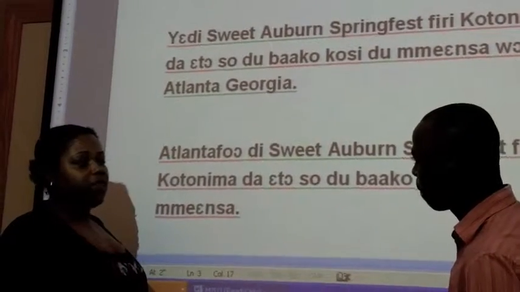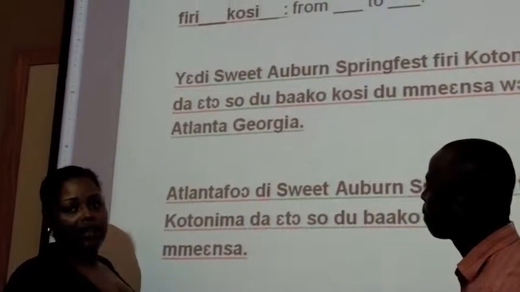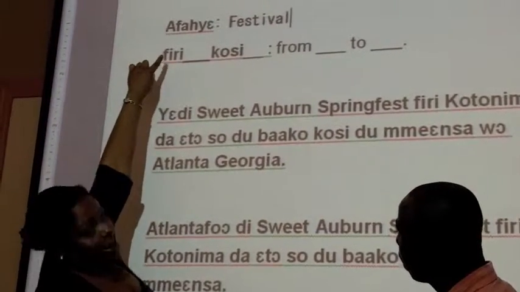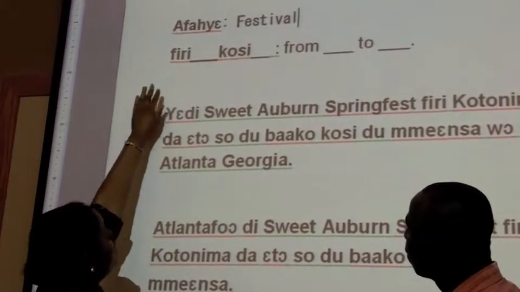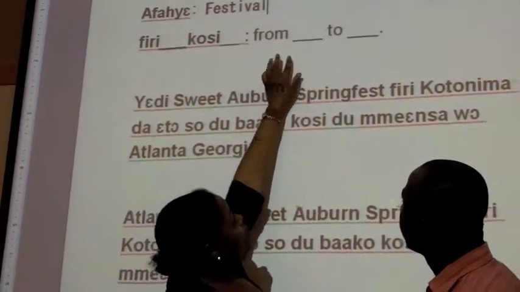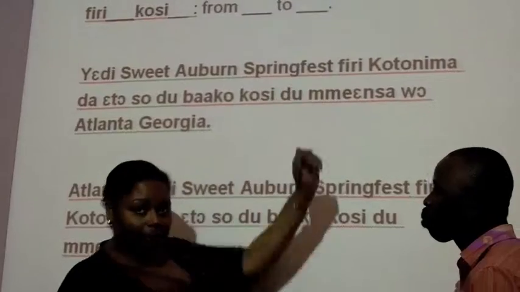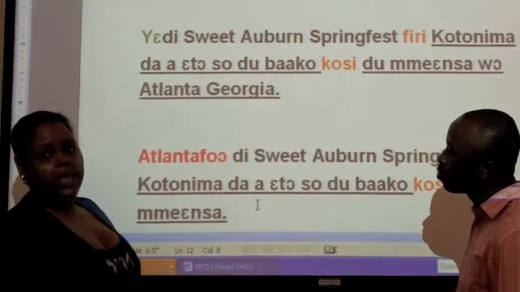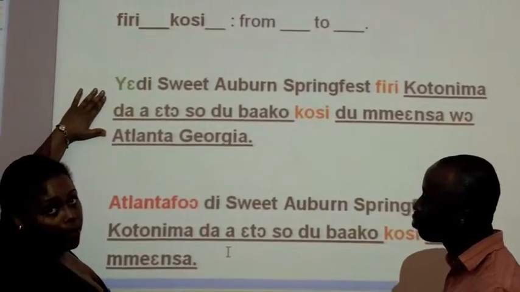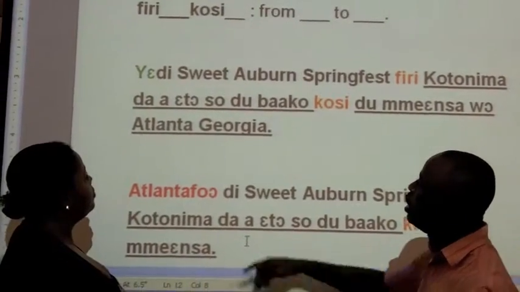Let's talk about some festivals that are celebrated in the United States. But before we begin, let's know that Afashe means festival, and Firi blank Kosi blank means from blank to blank. Listen carefully as Teacher Kofi says this phrase in Akan, providing one example of how you can say this.